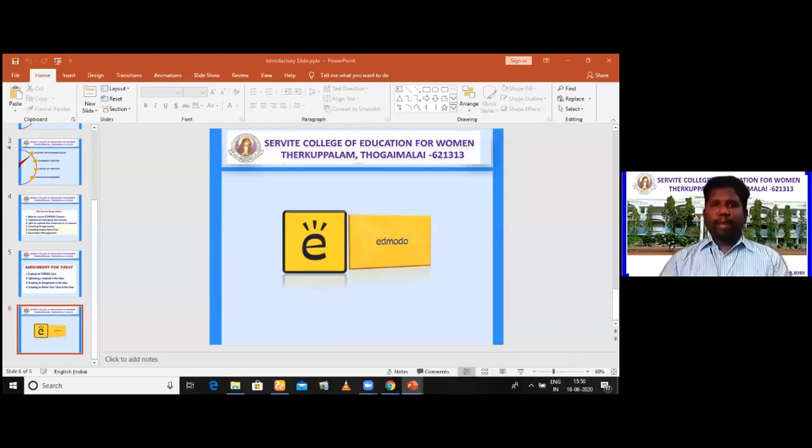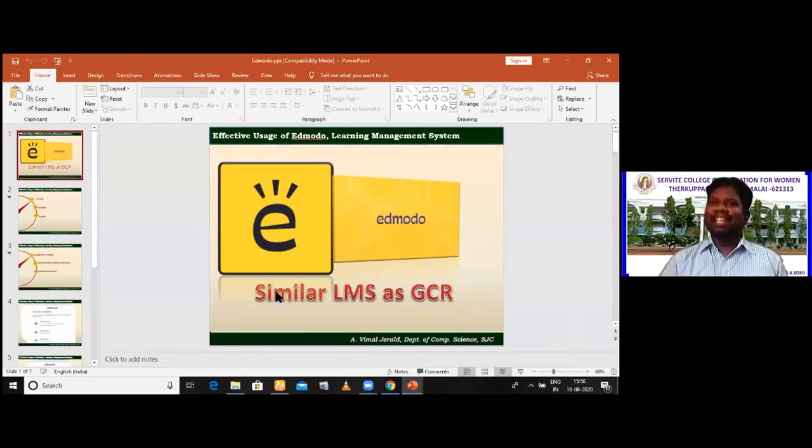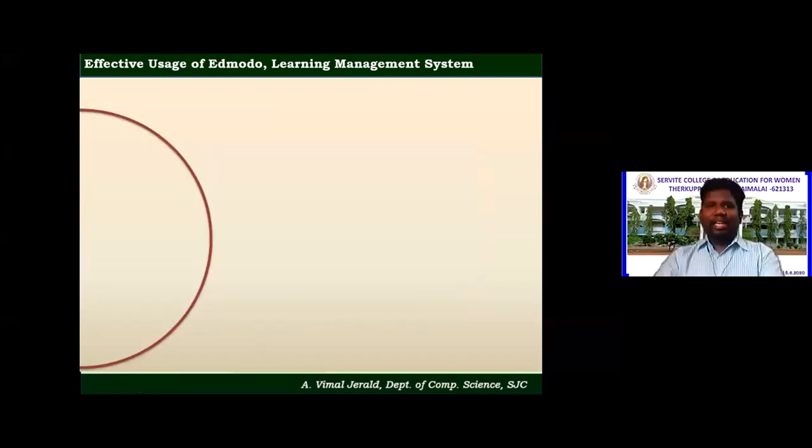Now, dear participants, as I told you earlier, Edmodo is one of the very prevalent LMS in European countries. Almost all the schools use Edmodo LMS. It's very prevalent in schools. And as many of you are going to be would-be teachers for schools, it will be very interesting. Please pay attention to this.